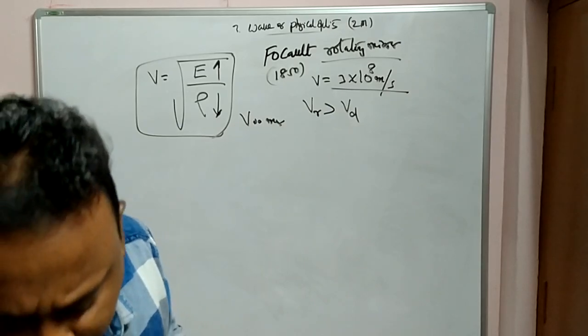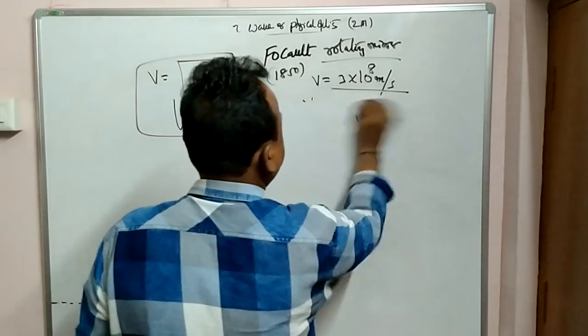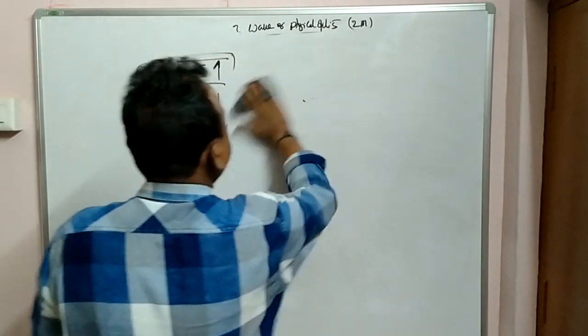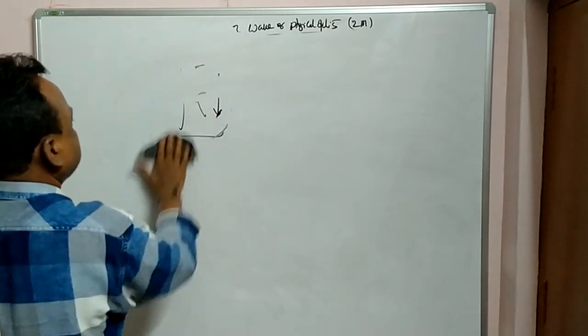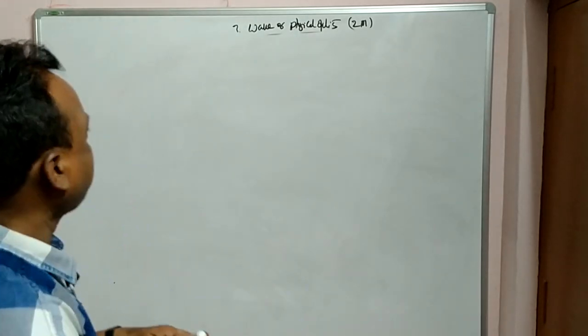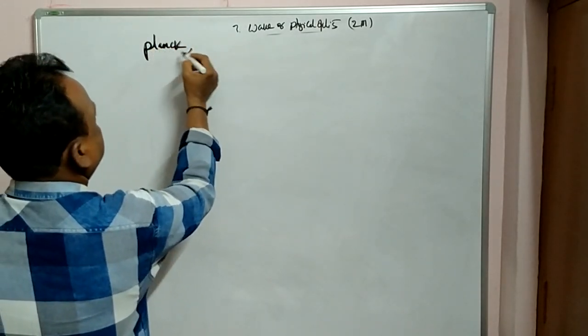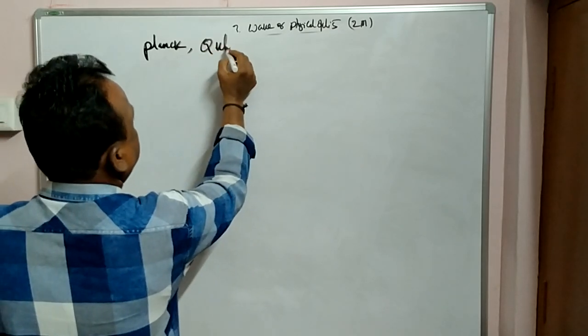Next, we'll go for Planck's quantum theory. Another scientist we are all familiar with, Planck. He has given a theory called quantum.